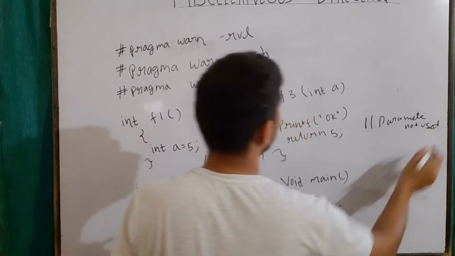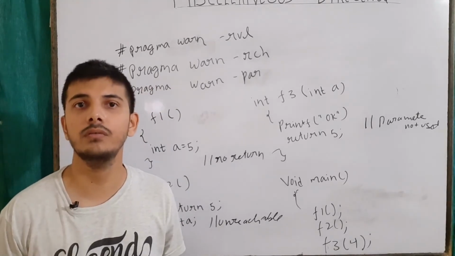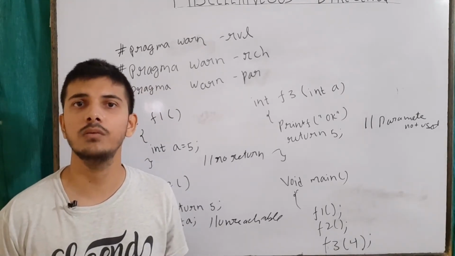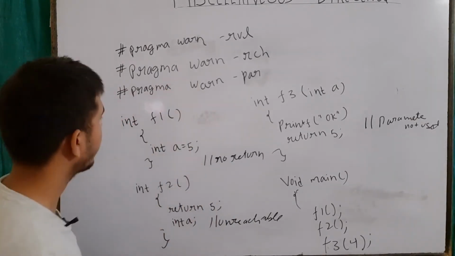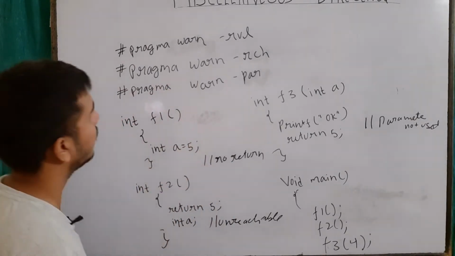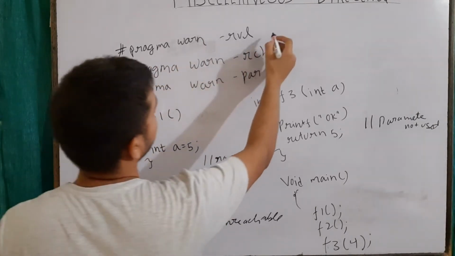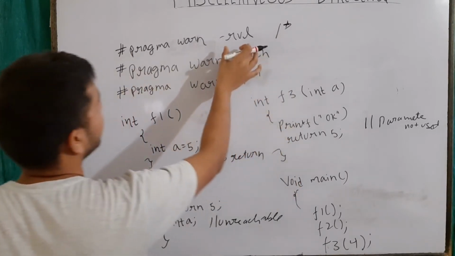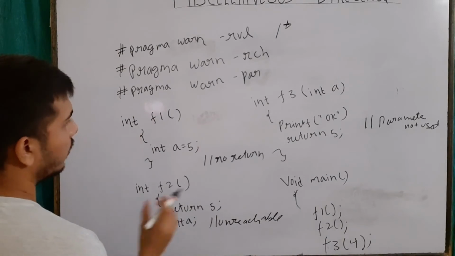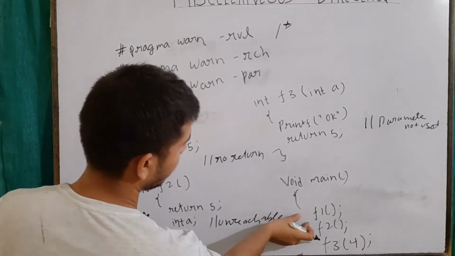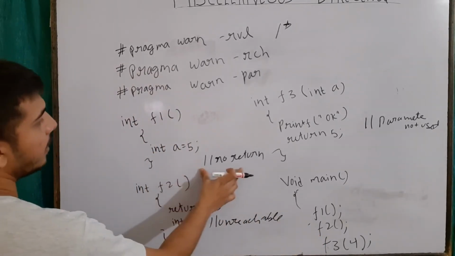Okay, so these are some kinds of warnings that we generally encounter, and if we want to suppress these warnings, then we will be using our hash pragma warn. Okay, now look at this example: hash pragma warn return value. It means that whatever is the warning related to the return value, suppress it and don't show it to the user. Now if I run this program, let's say only F1 is there, it will suppress this warning.